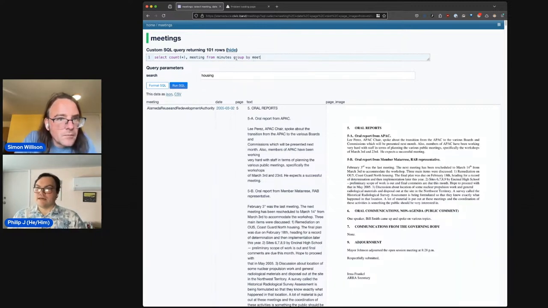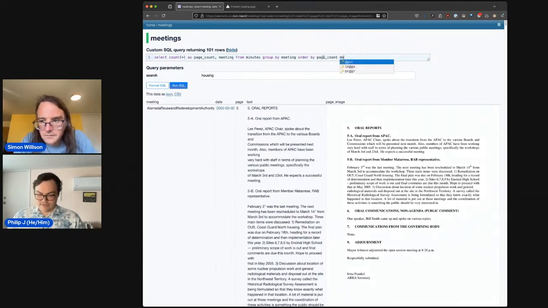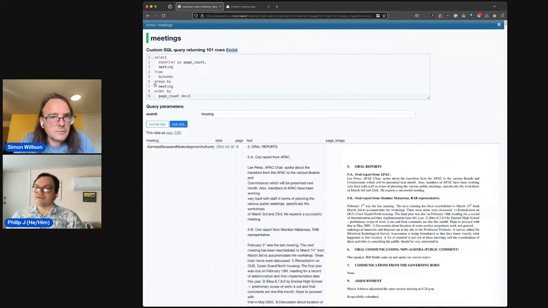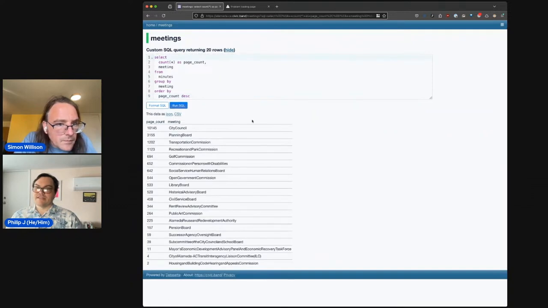And if I've done this correctly, which I believe I have, you should get a really interesting, right. So here you can see for each of the bodies that we're tracking, how many pages we're talking about for each of these meeting bodies, basically.